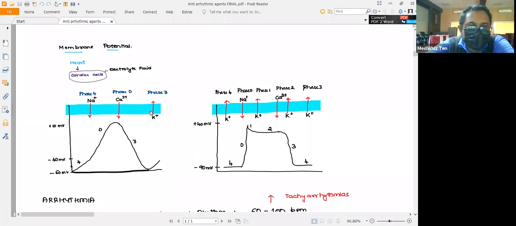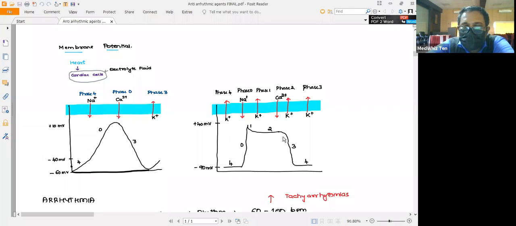Here you are only seeing phase 4, phase 0 and phase 3. Phase 1 and phase 2 are also present, but you will not be able to recognize them, as they are merged with the phase 3 activity in the pacemaker cell.